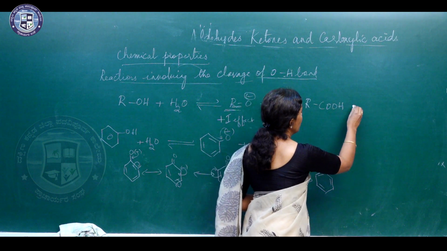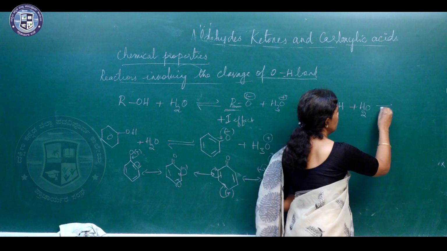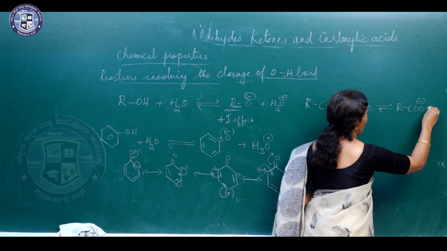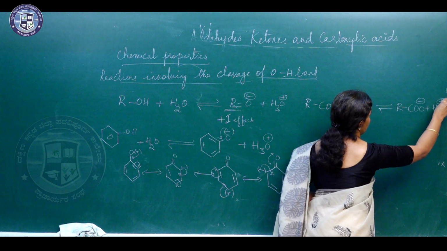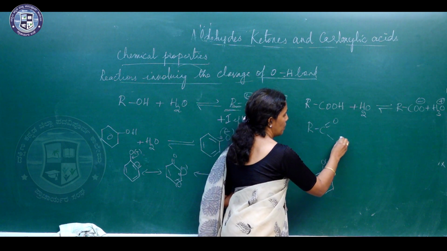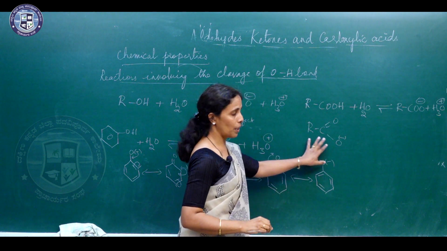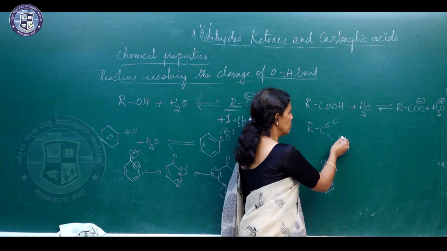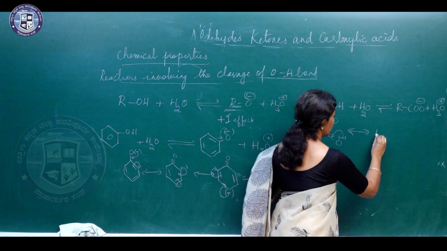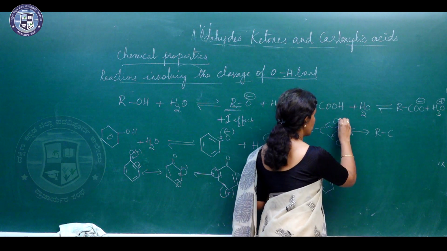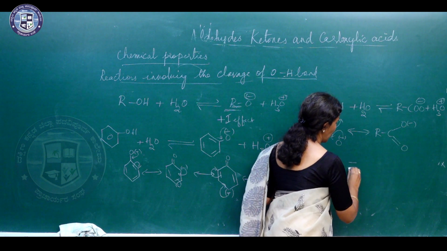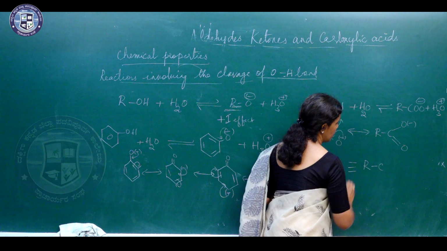carboxylic acids, even they when added to water, they donate a proton, they form RCOO minus and H3O plus. This carboxylate ion can be written like this. So, here this shifts here. So, you can write resonance structures like this and this bond will shift here. So, this carries a negative charge and the resonance hybrid is written like this.